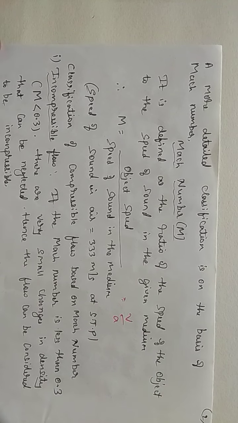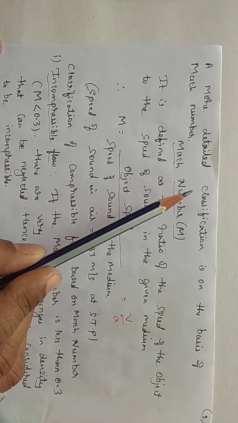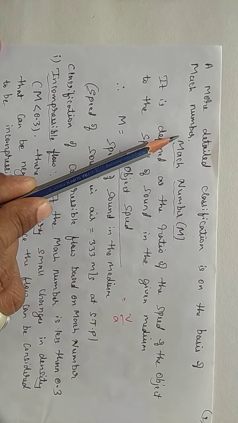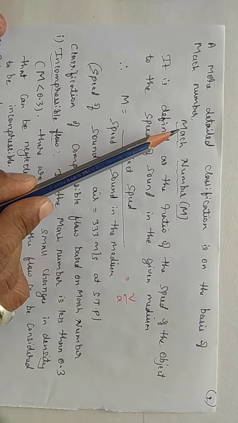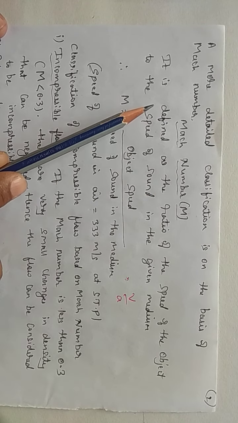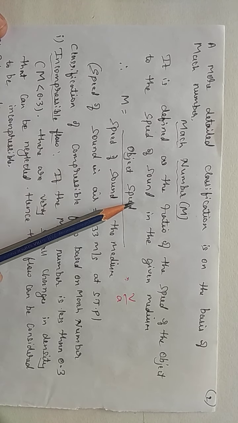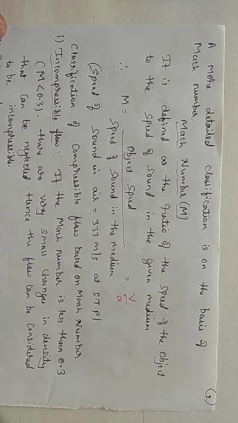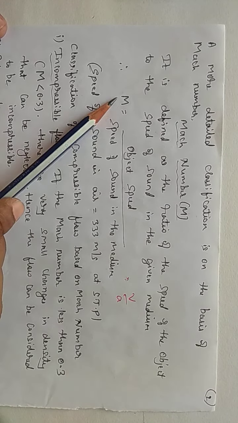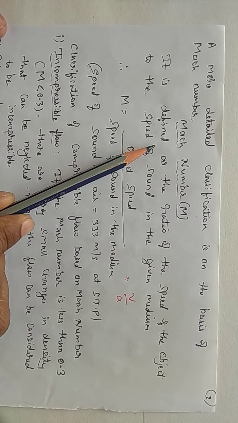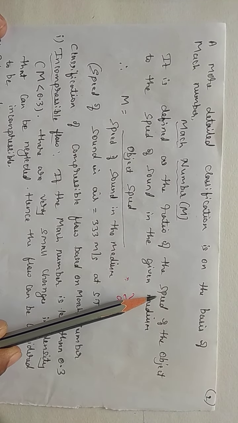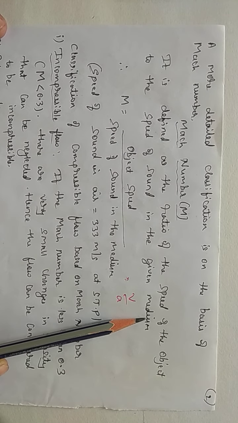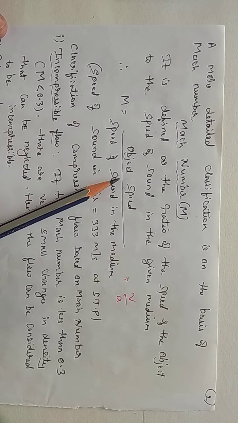Based on that, the objects are classified. Here we are going to introduce a more detailed classification based on a new parameter known as the Mach number. What is this Mach number? The Mach number may be defined as the object speed divided by the speed of sound in the medium. That is, it is the ratio of the speed of the object to the speed of sound in the given medium. This is known as Mach number.